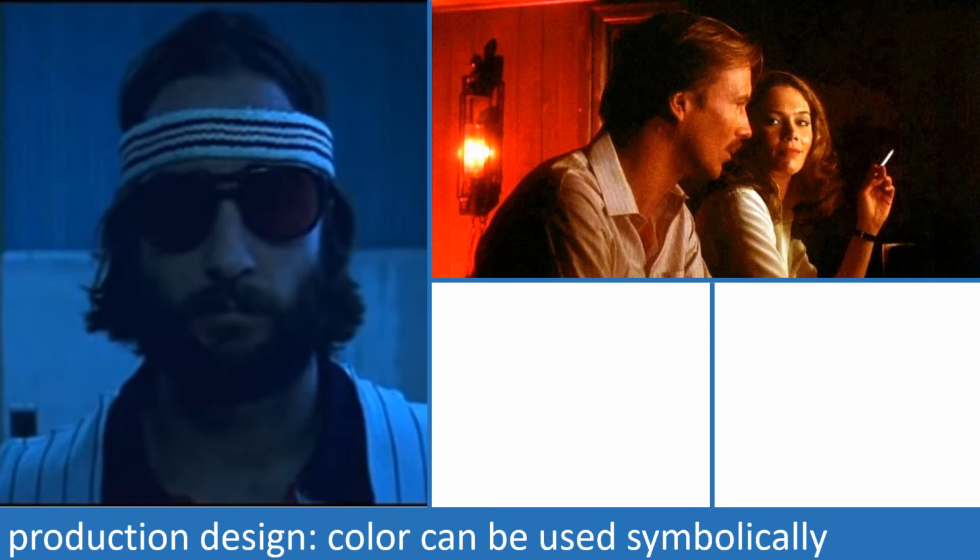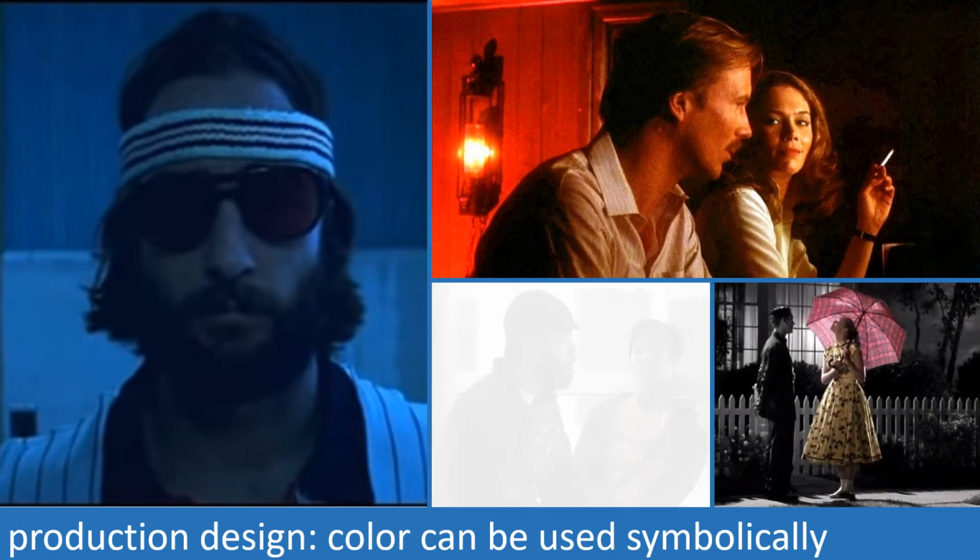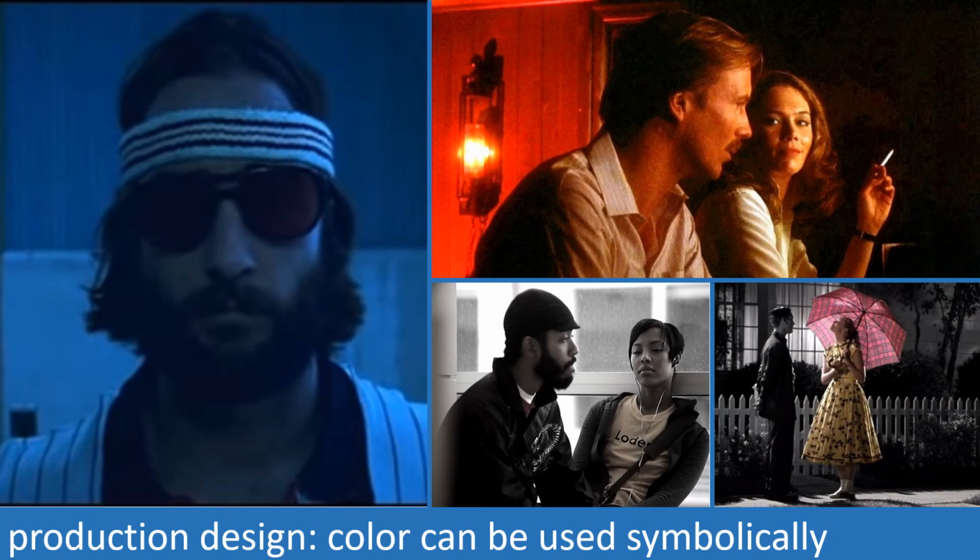We see the symbolic use of color in a slightly different way in films like Pleasantville and Medicine for Melancholy, both of which used a color grading process in post-production to bleed out most of the color, so that only selected areas of color remain in each shot. In Medicine for Melancholy, the colors are used alternately to symbolize moments of connection and moments of disagreement or contrast between the movie's two protagonists,